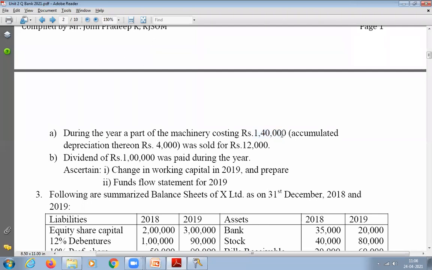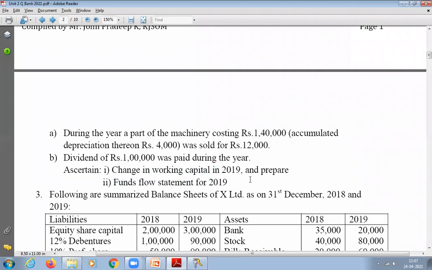Next, second adjustment says dividend of rupees 1 lakh was paid during the year. That we will consider when you are preparing adjusted P&L account as well as fund flow statement. Whether it is a use of fund or source of fund, dividend payment? Uses of fund. Yes, you're right, it is in the uses of fund. So he's asking to prepare first the statement of changes in working capital and then the fund flow statement.